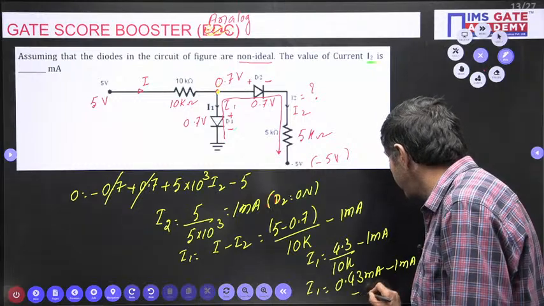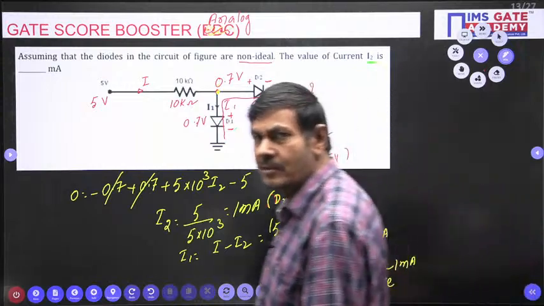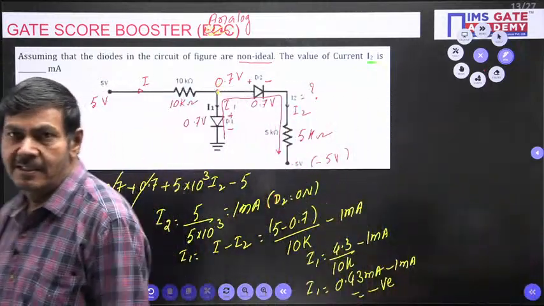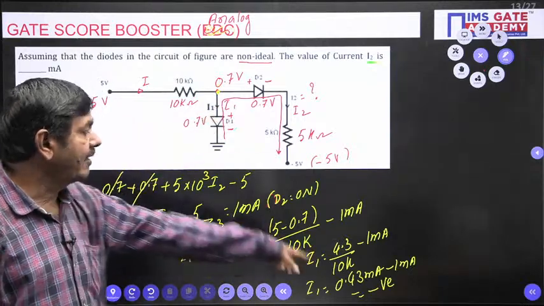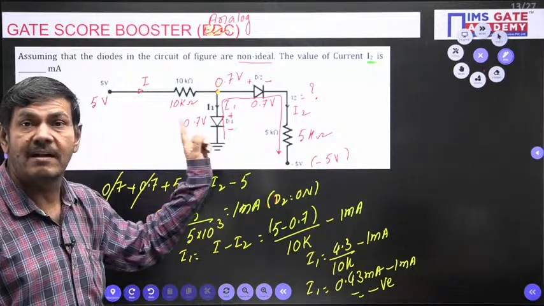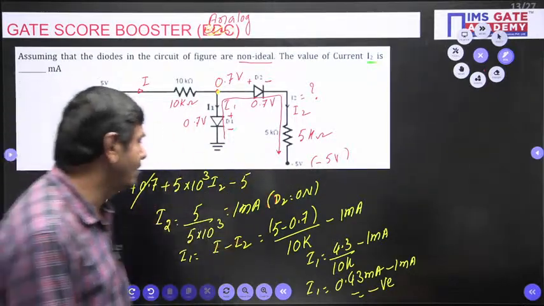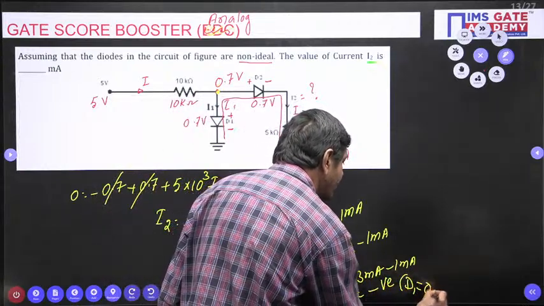The answer is a negative value. I am getting a negative value for I1. What is the meaning? At that time I can come to the conclusion that diode D1 is not on. It is in the off state only. We can write clearly here: D1 is in the off state only.